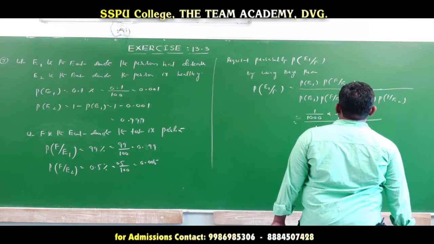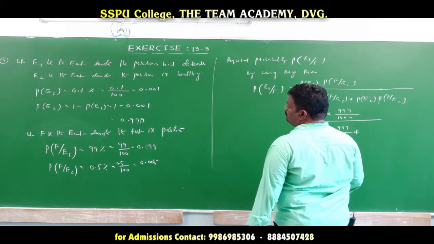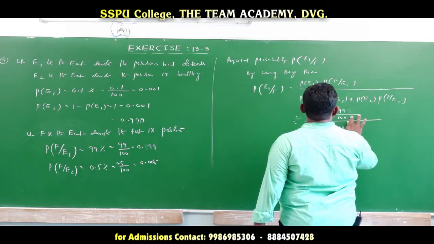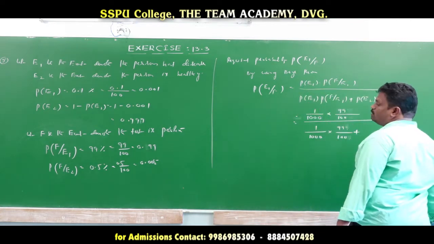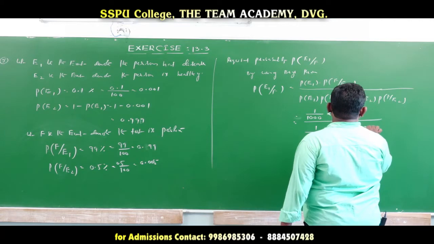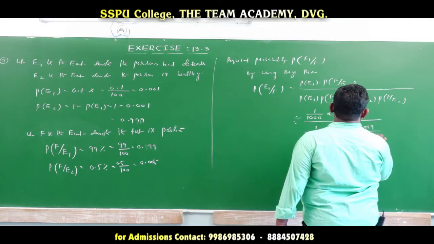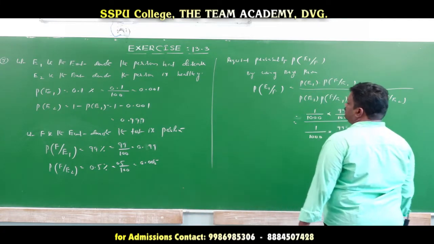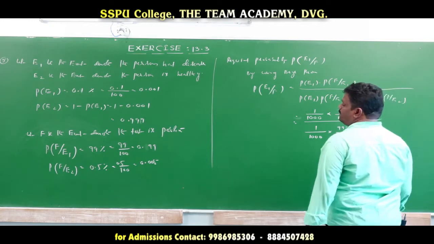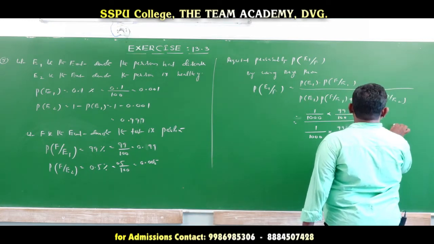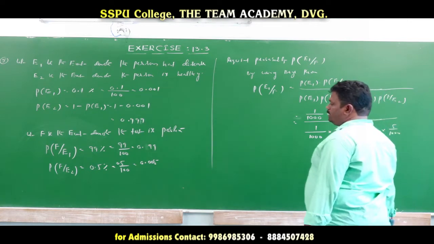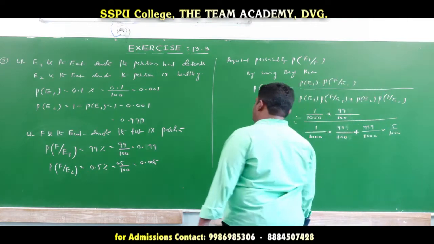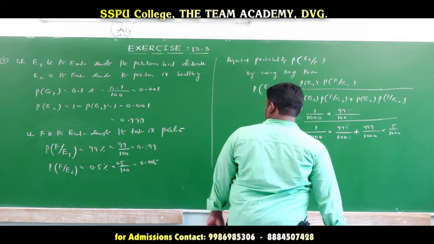E2, sorry, this value E1. So 99 by 100. This value also 99 by 100. Next value here is 999 by 1000. Okay? Next, into F by this value, 5 by 1000. Okay? 0.5% means 5 by 1000.